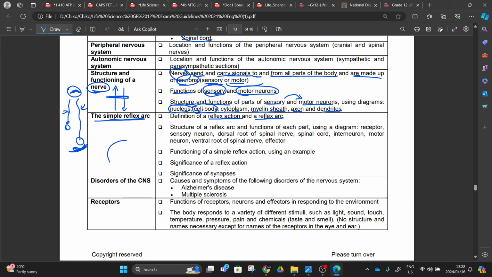An arc, something like this, this is an arc. So in our story here, we are going to have a receptor here and the effector here and the brain here. We are going to learn how this stimulus gets to be transferred into an impulse by the receptor, and the impulse goes to the brain, and from the brain goes to another neuron here. From the neuron, it brings back from the motor neuron to the effector, right?